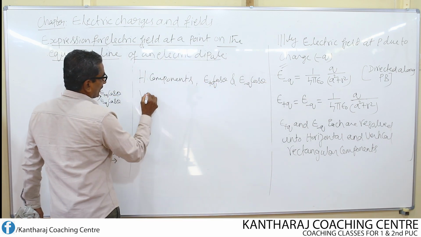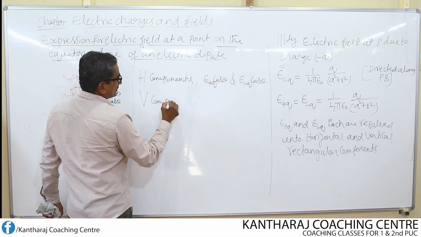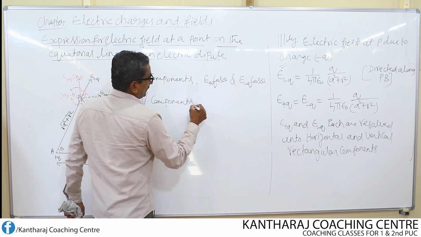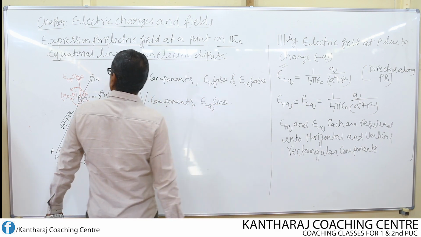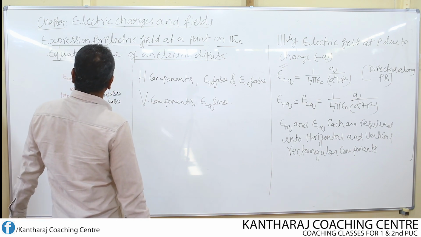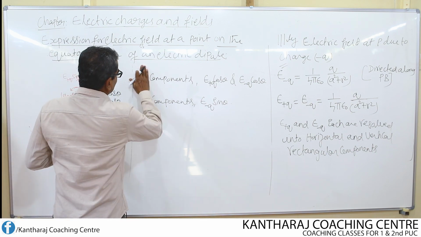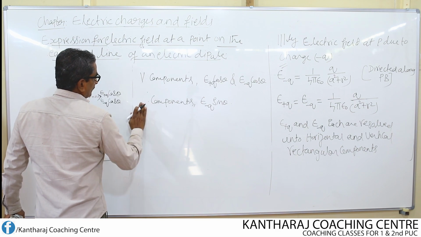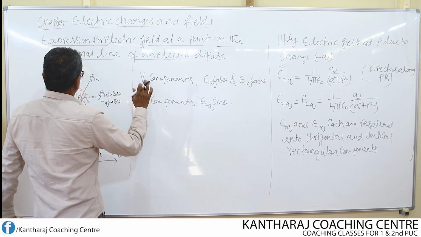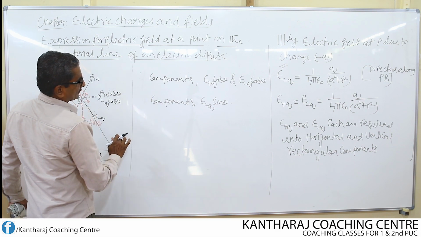Okay. Vertical components, what are those? Sorry, we have written horizontal components as this, and this should be the vertical component, and we wrote E plus Q cos theta.